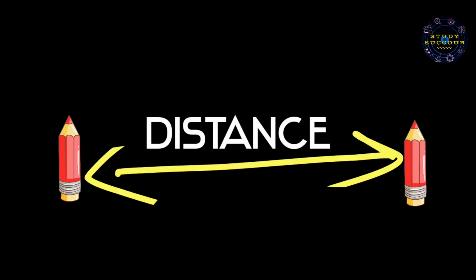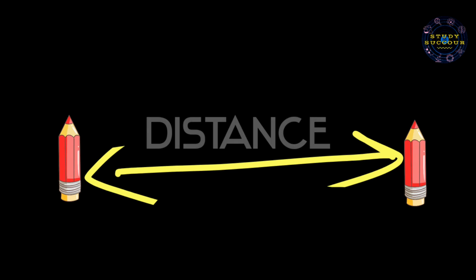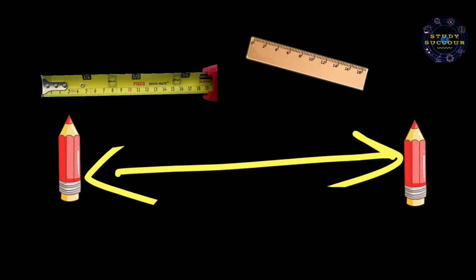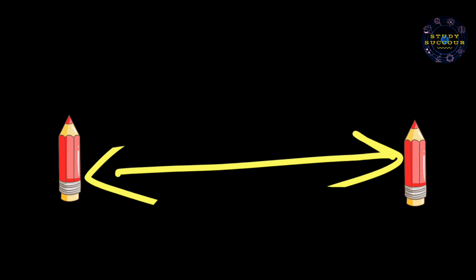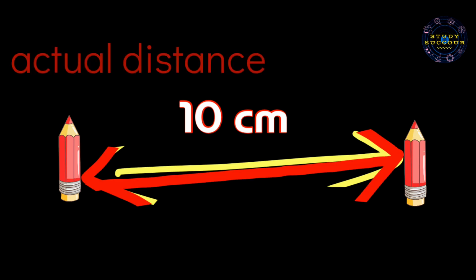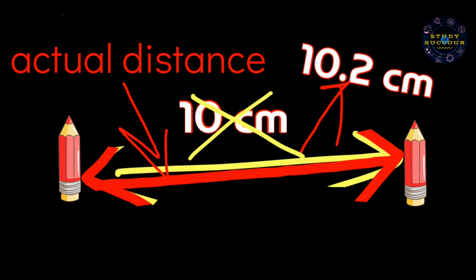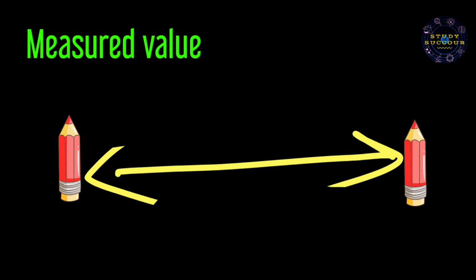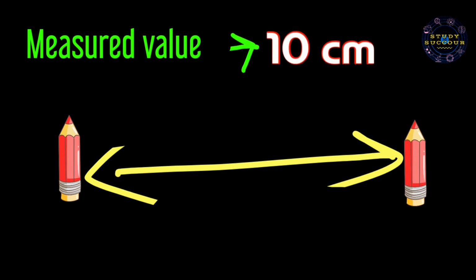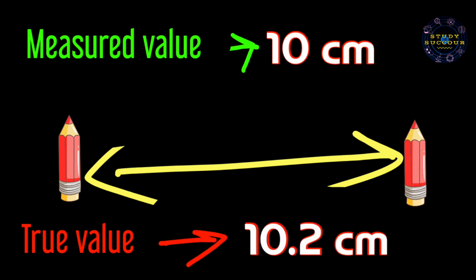Suppose we have to measure the distance between two pencils. So it's obvious that we will measure this with the help of a tape or a scale. Let's assume that after measuring we got 10 centimeters, but the true length or the actual distance between them is 10.2 centimeters. So the measured value is 10 centimeters and the true value is 10.2 centimeters.